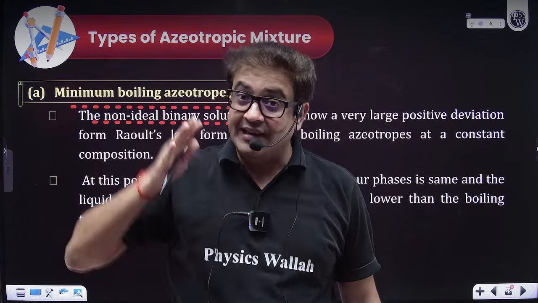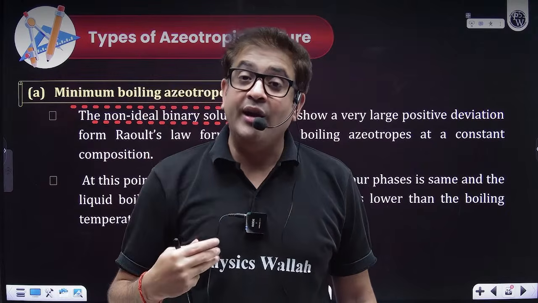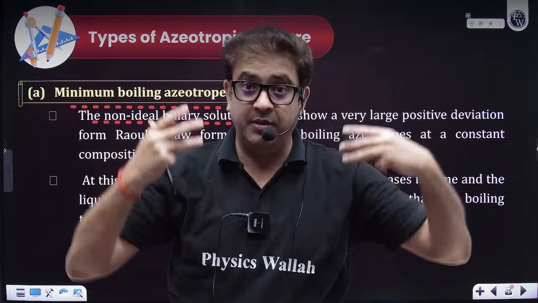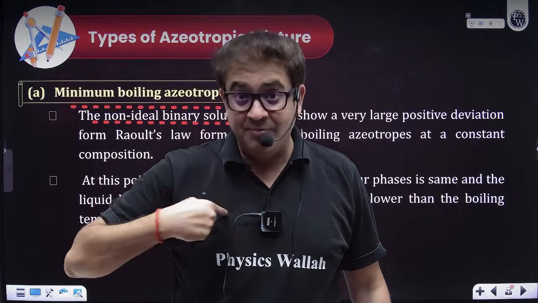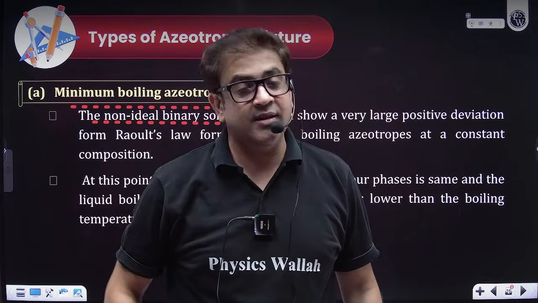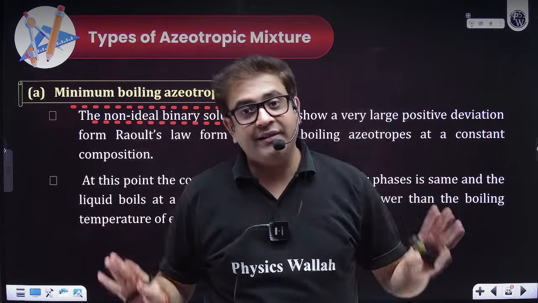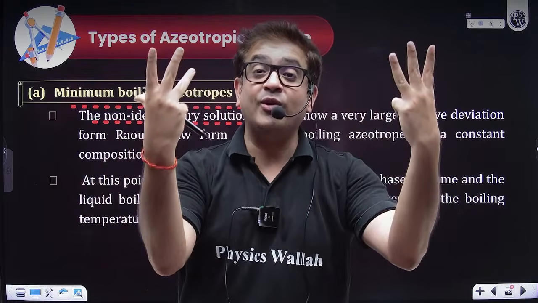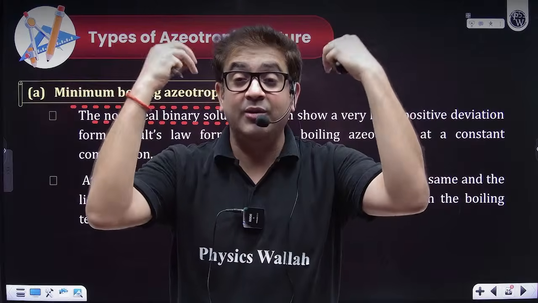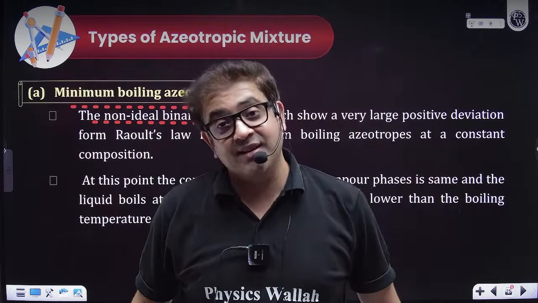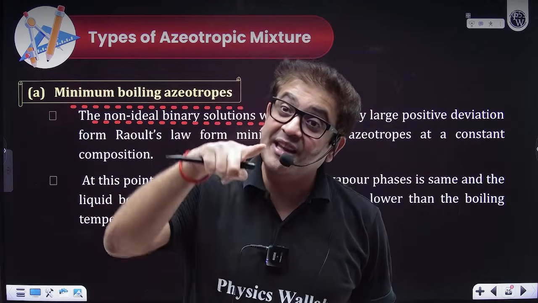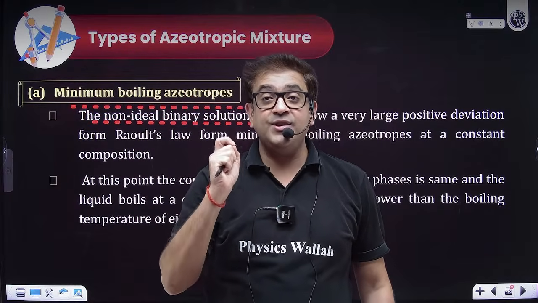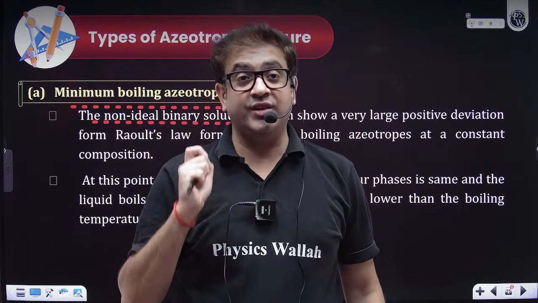My boiling point is less. When will I boil at a lesser boiling point? Boiling means the temperature at which my vapor pressure becomes equal to atmospheric pressure. If I am ready to boil at a lower temperature, that means I am creating vapor pressure equal to atmospheric pressure at a lower temperature. That means I must be showing very high positive deviation from Raoult's law. That means I must be showing highly positive deviation from Raoult's law.